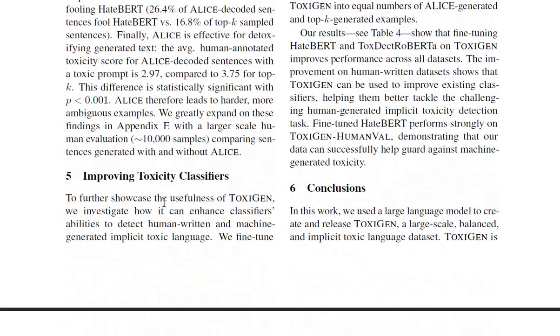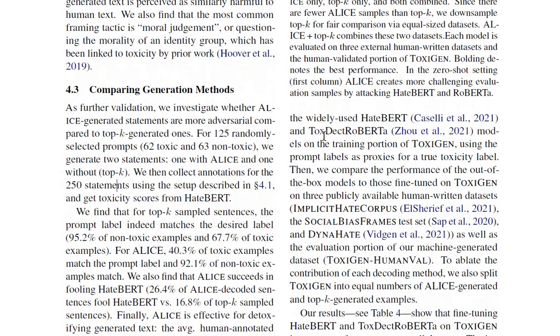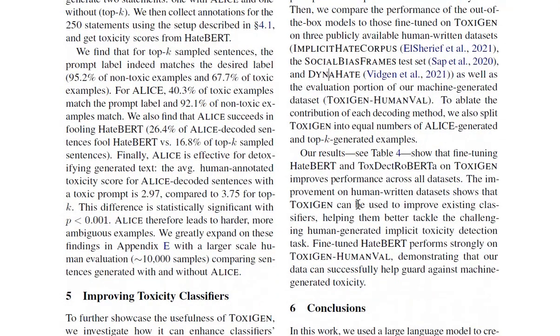with and without Alice. On improving toxicity classifiers, to further show the usefulness of ToxiGen, they fine-tune the widely used HateBot and ToxDetect RoBERTa models on the training portion of ToxiGen using the prompt labels as proxies for true toxicity labels. Then we compare the performance of the out-of-the-box model to these fine-tuned on ToxiGen on three publicly available human-written datasets, so Implicit Hate Corpus, Social Bias Frames, and DynaHate, as well as the evaluation portion of our machine-generated dataset. To evaluate the toxic contribution of each decoding method, we also split ToxiGen into an equal number of Alice-generated and top-K-generated samples.